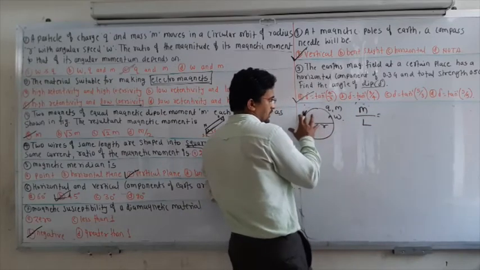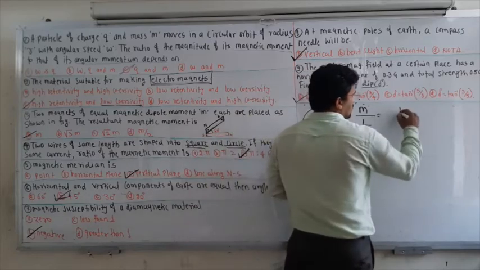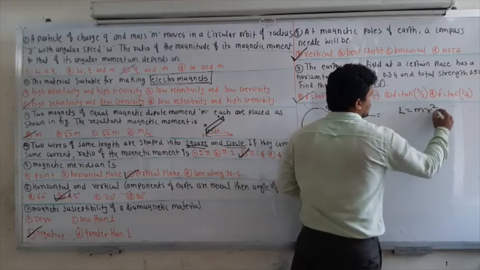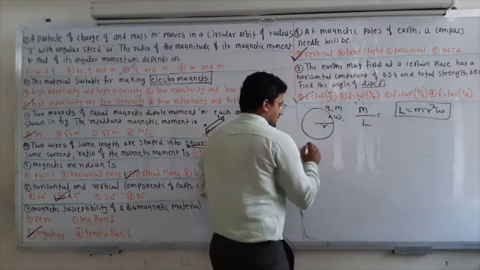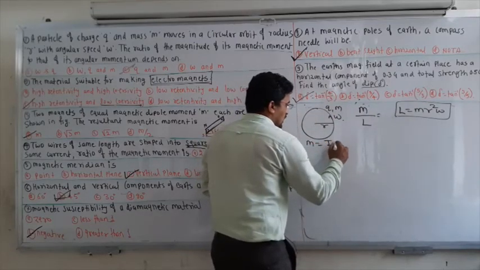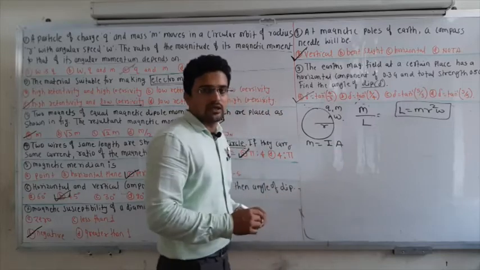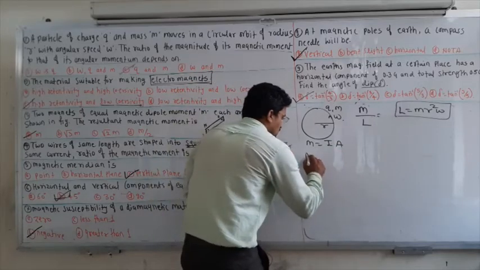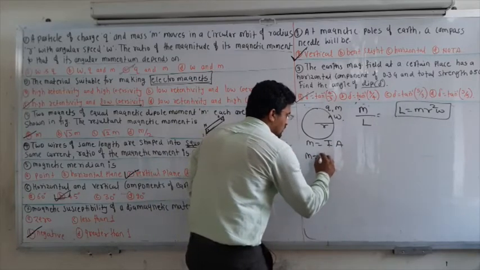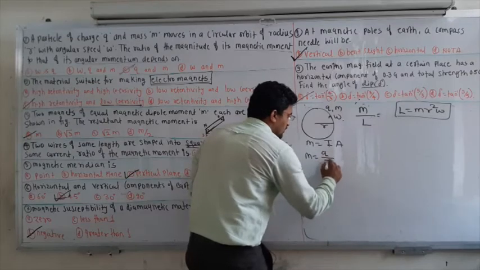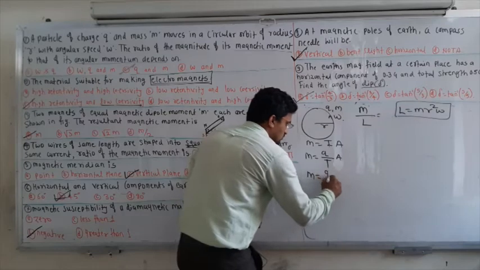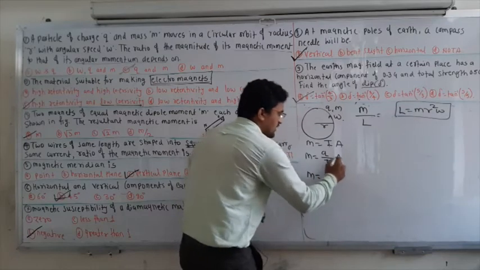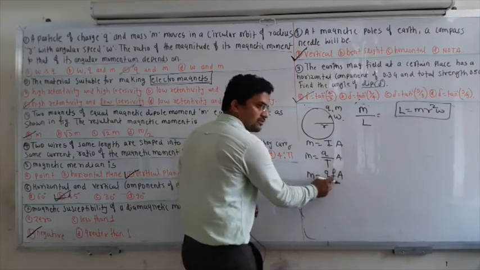Anything which is moving in a circular orbit has angular momentum equal to m r square omega. So this is what we got. Now our job is to find the magnetic moment M. M is equal to I into A. I is nothing but charge divided by time, multiplied by A. So M is equal to charge multiplied by frequency and the area, because 1 upon T is nothing but the frequency.